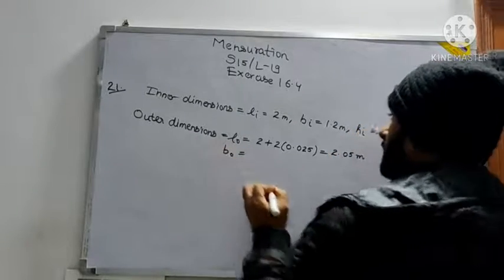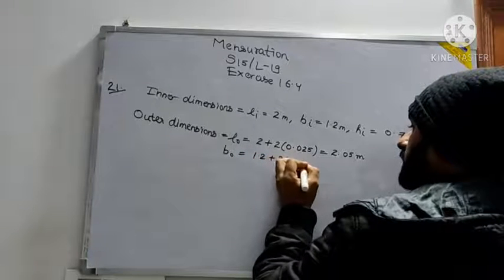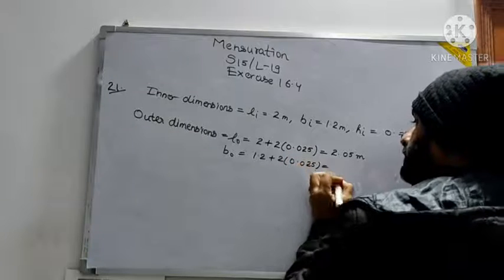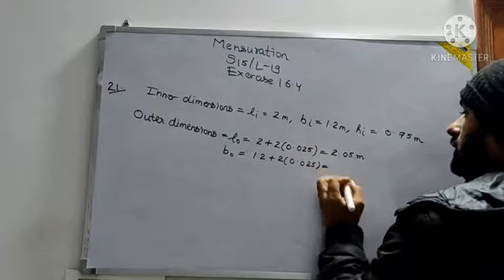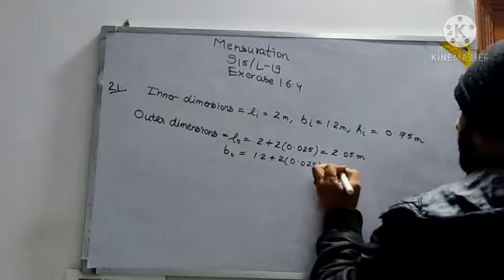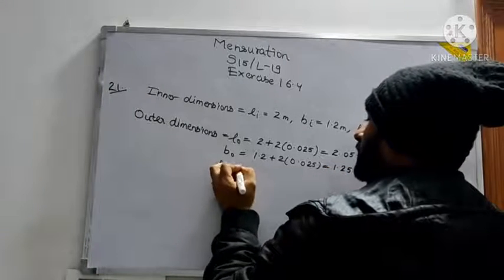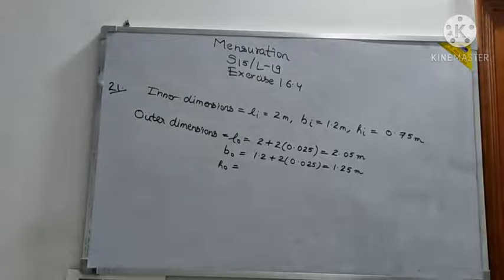Breadth, which is outer breadth, how much will it be? So 1.2 plus 2 into 0.025. These all things you must do very properly. 2 into 0.025 plus 1.2, so it will be 1.25 meter. Don't go into centimeters, I will recommend, because the calculation will become very lengthy. Look, the dimensions are all given in meters. They are expecting us to do it in meters only.